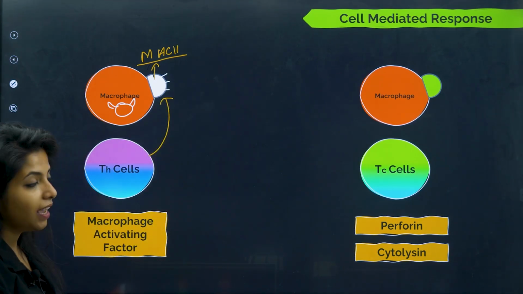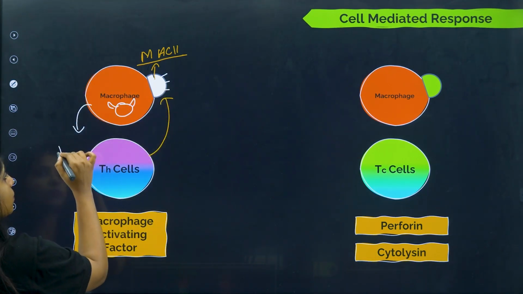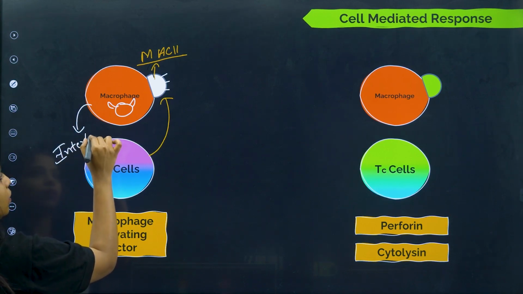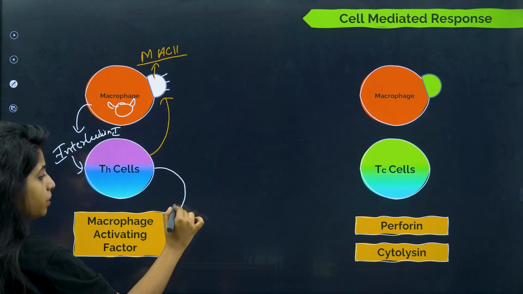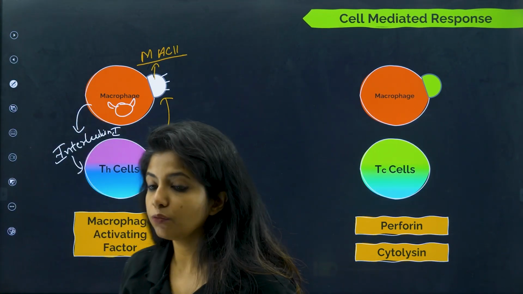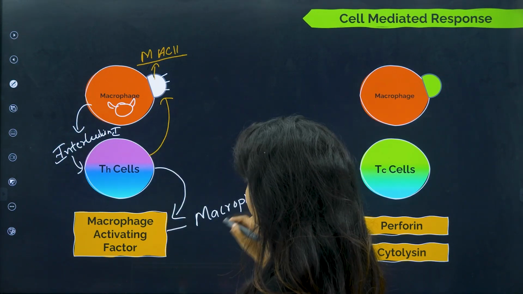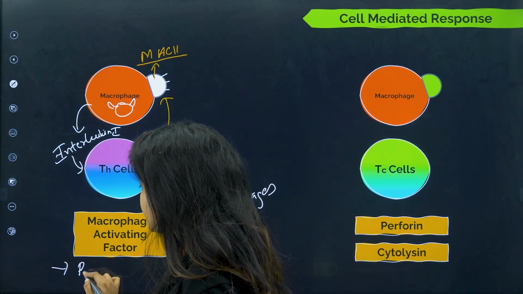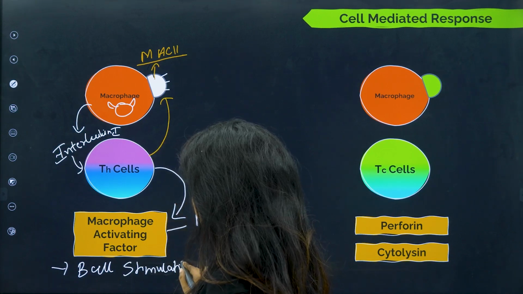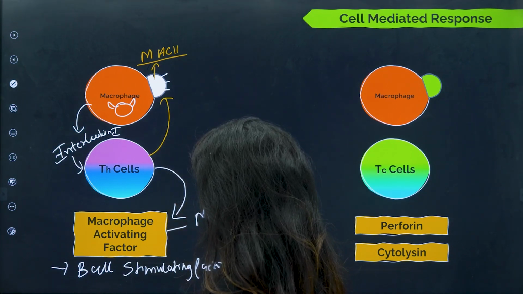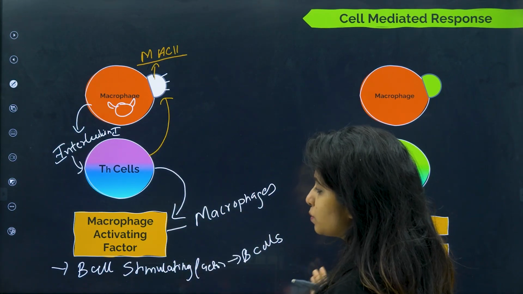They see it, and when they go there, macrophage will be releasing something that is known as interleukin-1. Interleukin-1 will be activating the T cells. TH cells will now be releasing macrophage activating factor. That means it will be calling upon more macrophages, or it can also release B cell stimulating factor. In this case, what will come, children? B cells will come, and B cells, as you know, will initiate with the help of antibodies. They will release plasma cells and then antibodies.